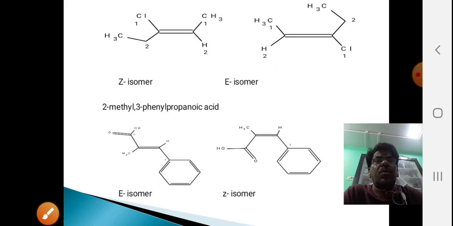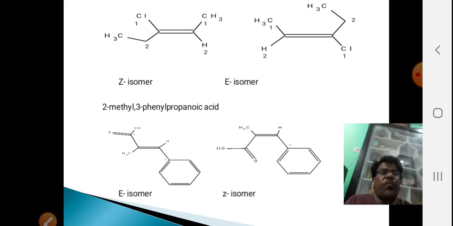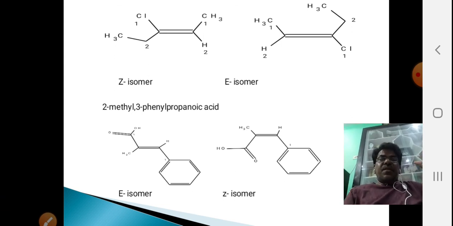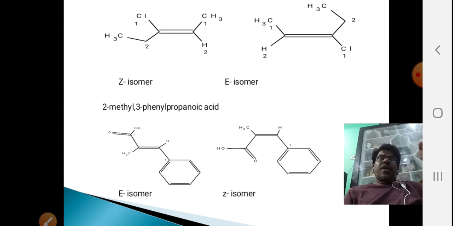Now these are a few examples I have shown. Here I am repeating the matter again. E and Z isomers can be identified by assigning top priorities. If the top priority groups are on the same side, it is called Z isomer.